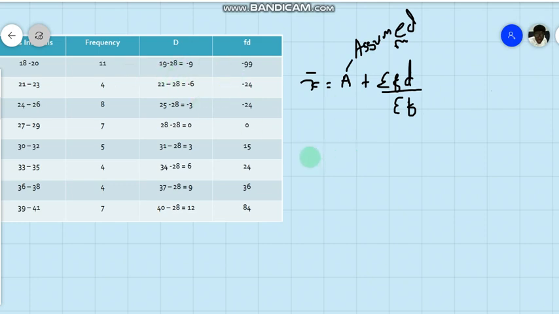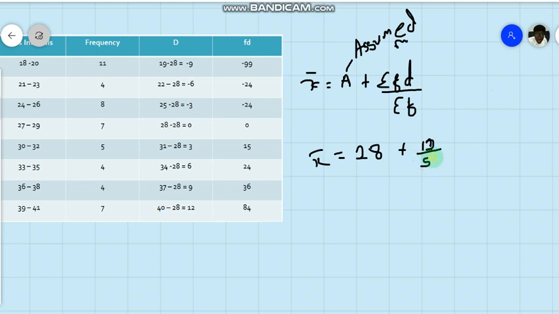So the mean using the assumed mean method is 28, which is our assumed mean, plus summation FD. If you use a calculator to add all of these together, taking into cognizance the negative sign for the first three numbers, you get 12 over 50. Summation F still remains 50.